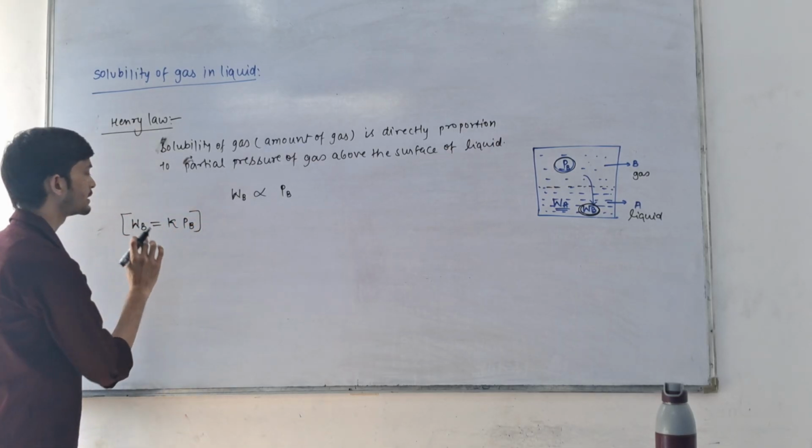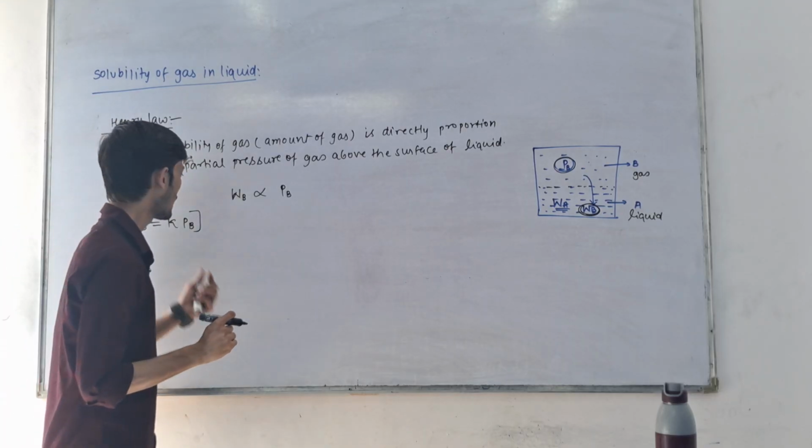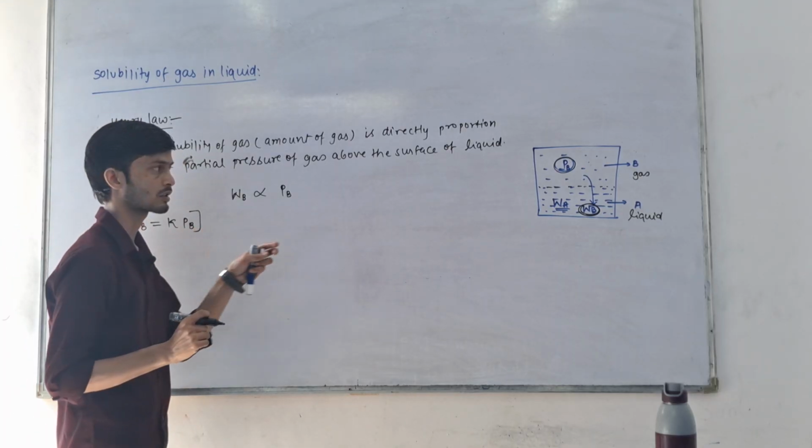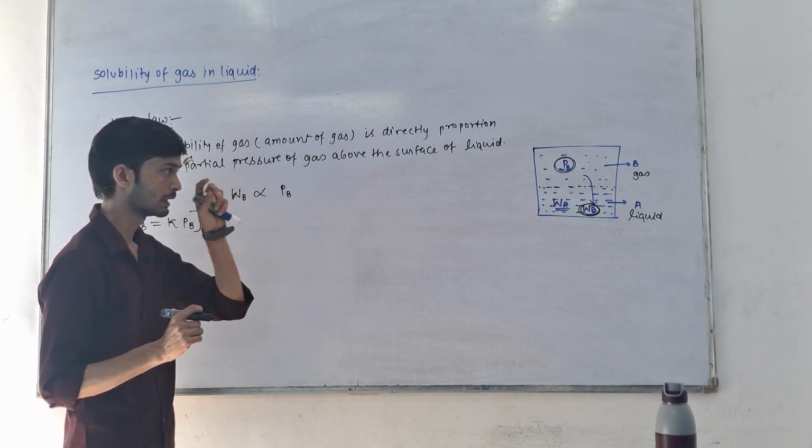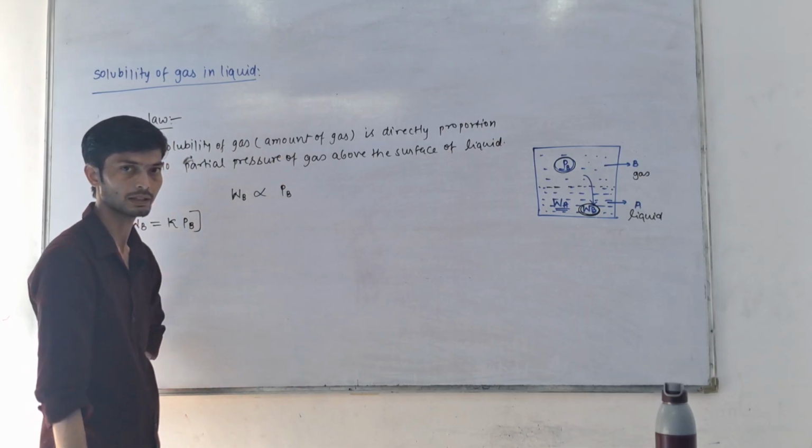WB is the amount of gas, PB is the partial pressure of gas above the surface of liquid, WA is the amount of liquid.